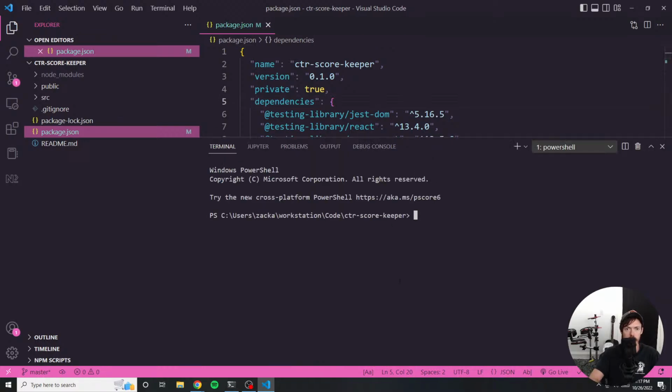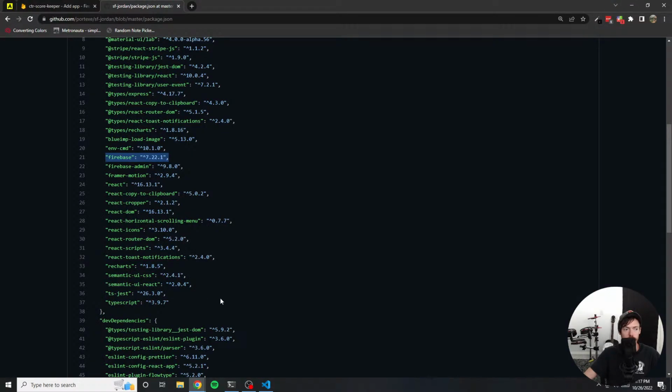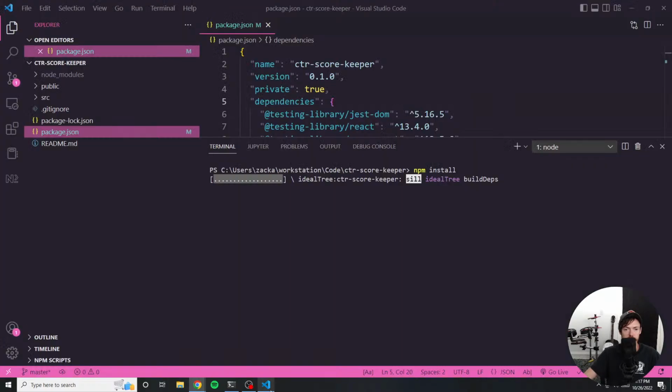And if I run yarn, do I want to use yarn or do I want to use npm? Well, I'm going to just do npm because it might be a little simpler right now, but I know it runs a little slower than yarn. Hopefully we don't take too much time doing these small things, but usually I'll do a lot of this before the live stream, but I didn't want to do this time. I actually want to run through it. So let that do its thing for a minute.